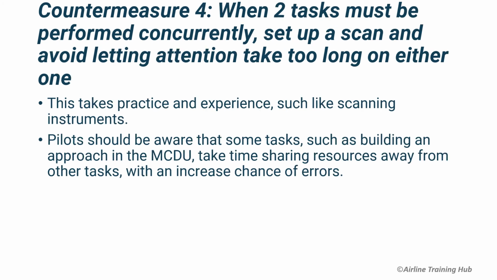The fourth countermeasure is as follows: when 2 tasks must be performed at the same time, set up a scan and avoid letting attention take too long on either one. This takes practice and experience, but it is worth doing. Please be aware that some tasks, such as building an approach in the MCDU, take time-sharing resources away from other tasks, with an increased chance of errors.